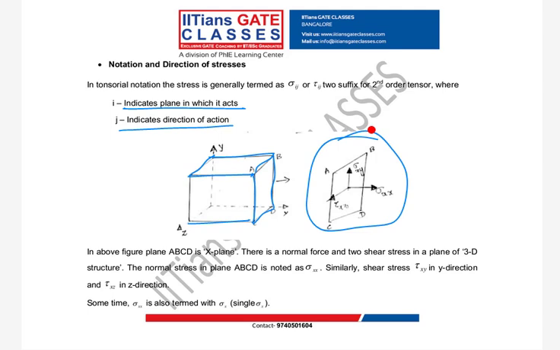It is X. It is the x axis, right? So what is my plane? It is known as the YZ plane or X plane. So what will be your normal stress? It will be sigma xx, right?